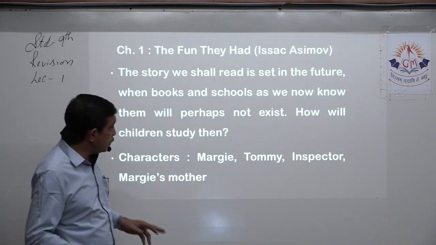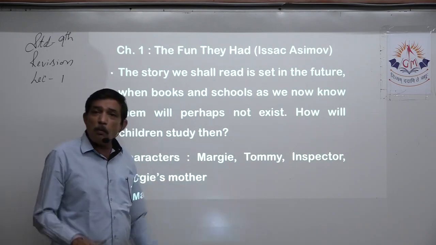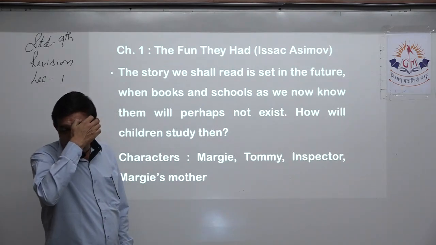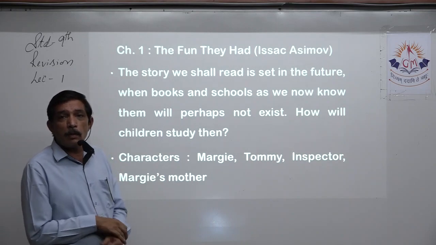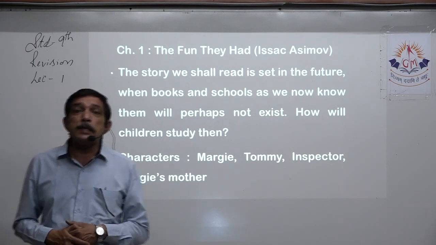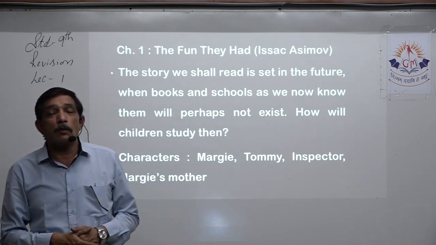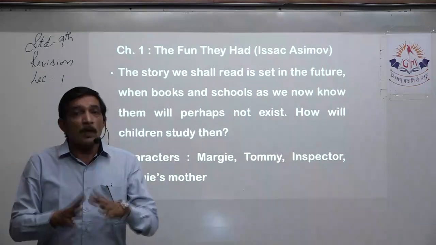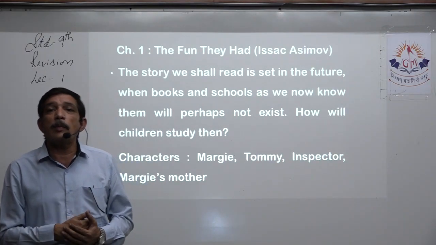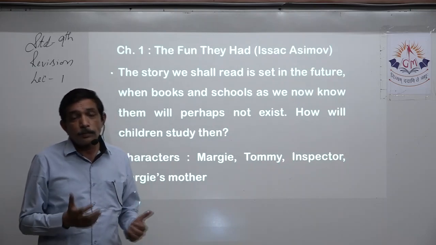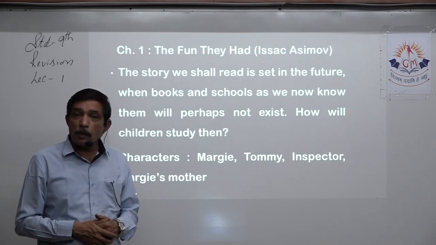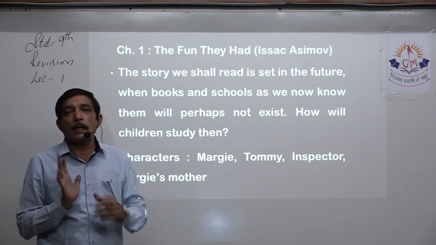What are the characters in the story? Margie, Tommy, both are small children. Yes, not quite of age, not that much, right? They are still in the primary school. Then another important character is the inspector, who is called by the mother of Margie to come and inspect the computer which is over there and check why the mechanical teacher is giving test after test, and Margie is doing quite horribly in those. So something is wrong with the mechanical teacher, right?